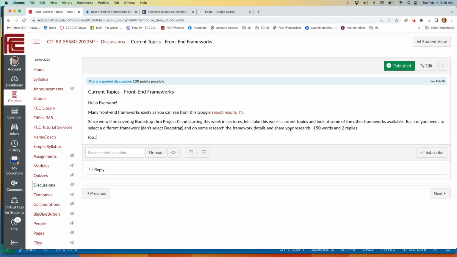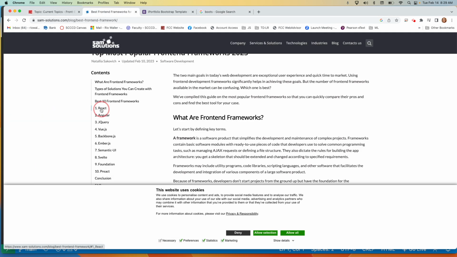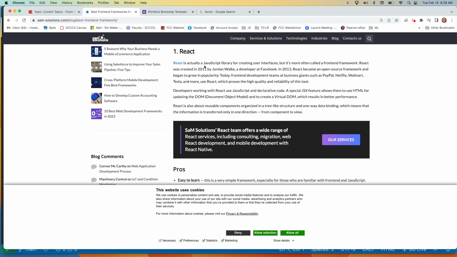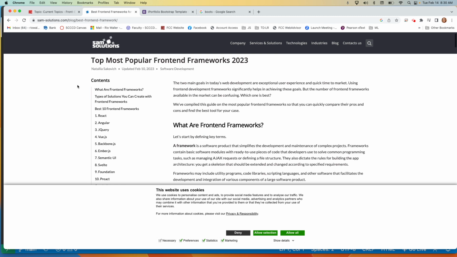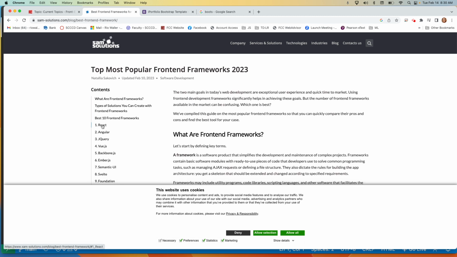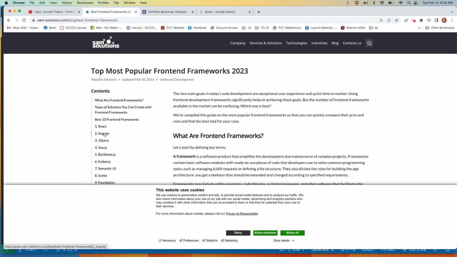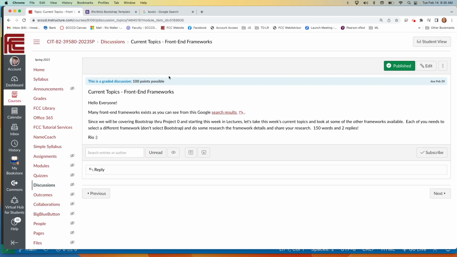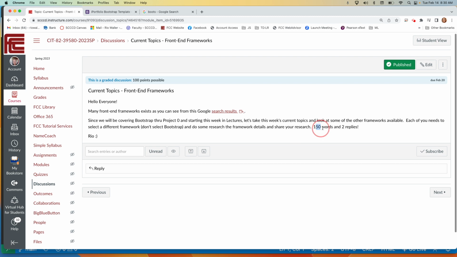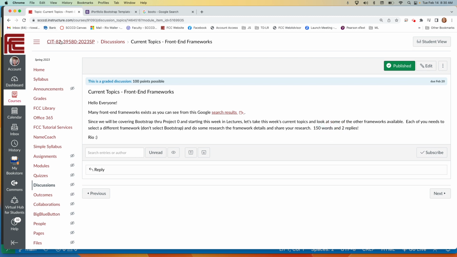Do some research of the details, and share what you found. What I'd want to see in your post is, why is React so popular? What's the benefit of something like React versus Angular? Now, that's probably a little more involved, but you're just going to choose one because, trust me, in your research, you will find there are others out there. So again, make sure you all select different ones, post this, and give us links to the research that you did. All right, 150 words, 2 replies.